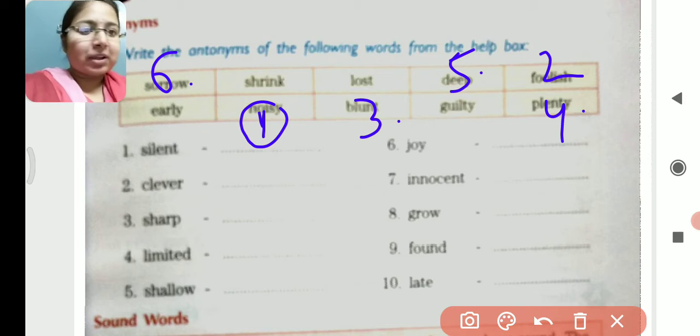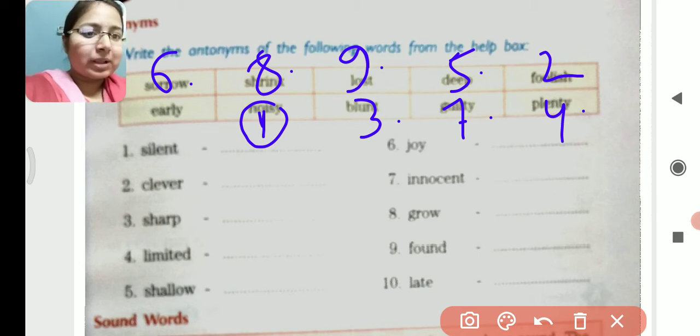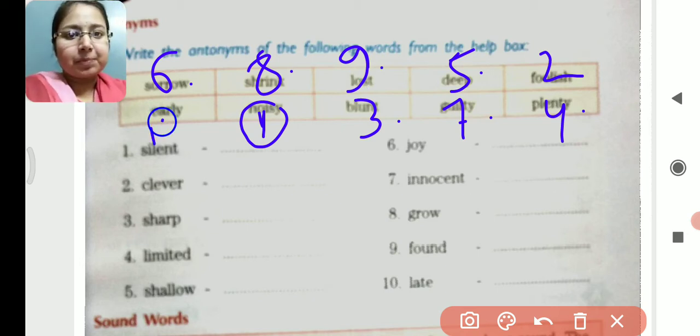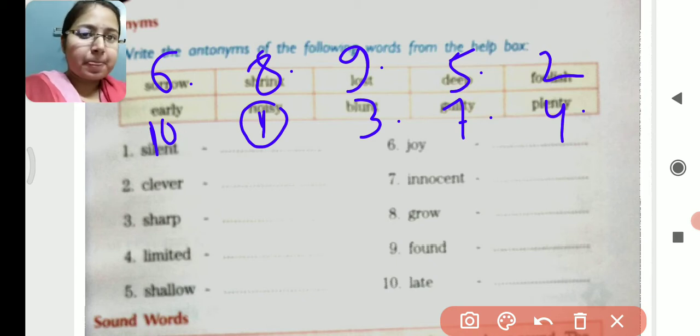The antonym of innocent will be guilty. Guilty means somebody who has done something wrong, or the culprit. Next, question number 8. Grow, shrink, which is given here. 9th, found. It will be lost, and the 10th one, late, will be early. So I hope that this question is clear to you.